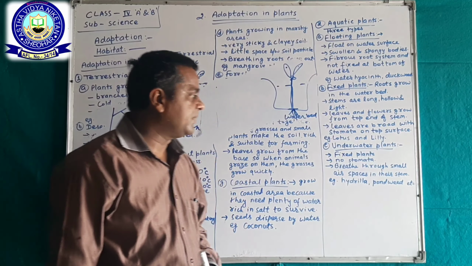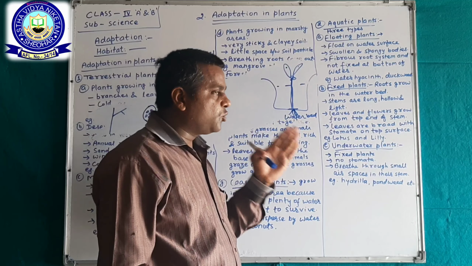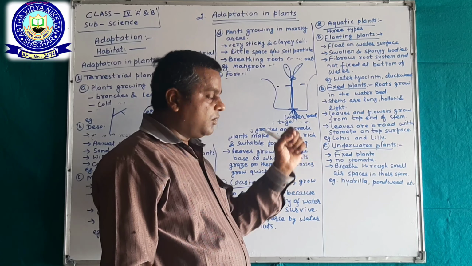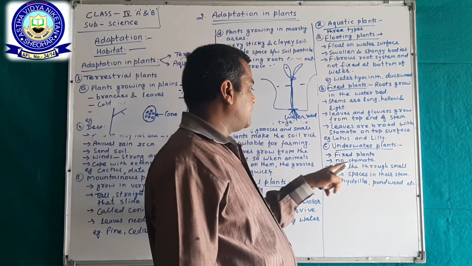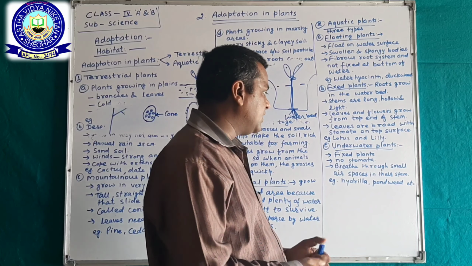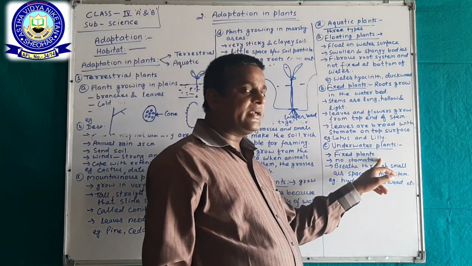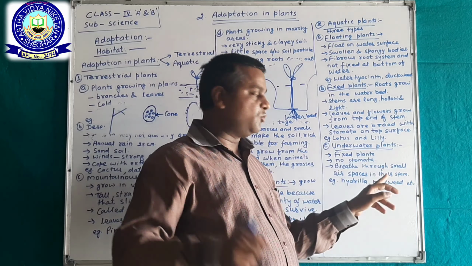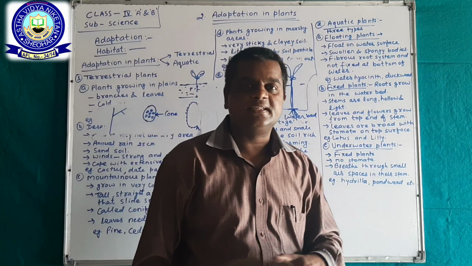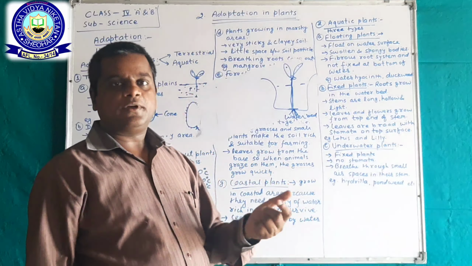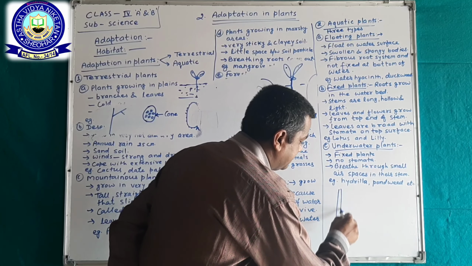Next, underwater plants. The plants which grow under the water, okay, are called underwater plants. Okay, there are no stomata. Underwater plants have no stomata, they breathe through small air spaces in their stem. Okay, they respire through their stem.